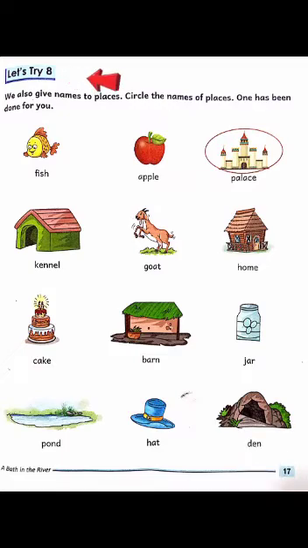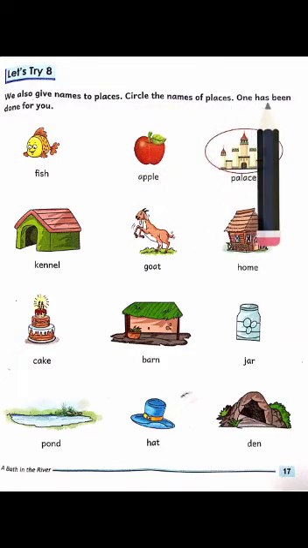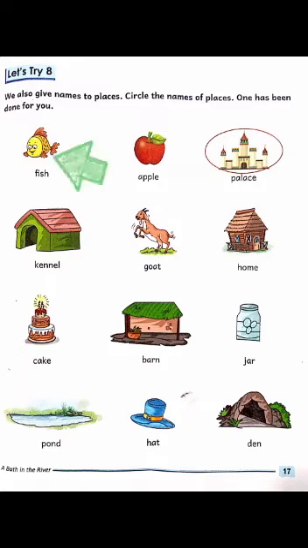Let's Try 8. We also give names to places. Circle the names of places. One has been done for you. This means आपको places के names को circle करना है. Students, look at the first picture. Yes, tell me whose picture is this?